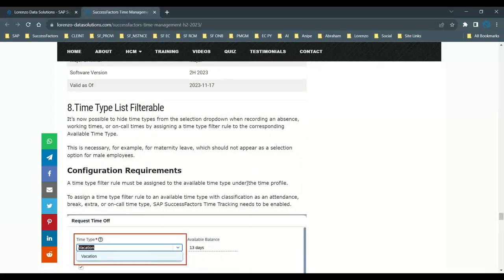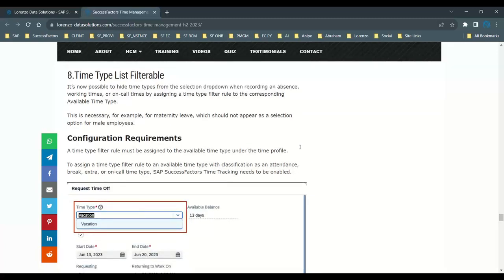Next, one more functionality is that time types are filterable now. This is very interesting functionality actually. It is filterable based on the gender selected. For example, let us say maternity leave. Maternity leave is available even for the male gender.